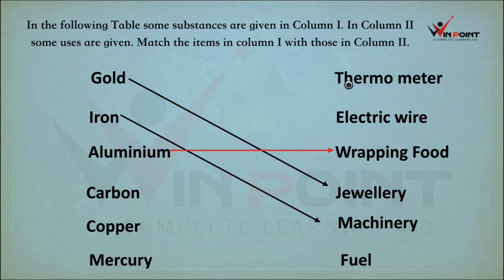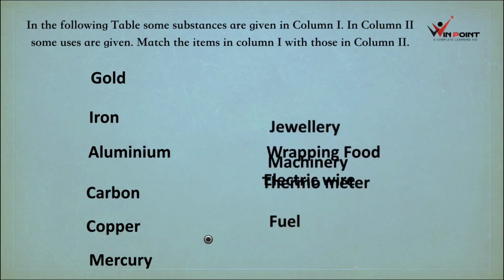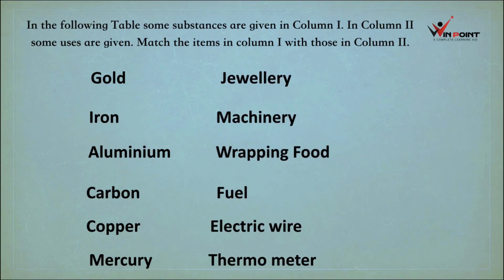Carbon, fuel. Copper, electric wire. Mercury, thermometer. Mercury is used in a thermometer. It's the right answer.